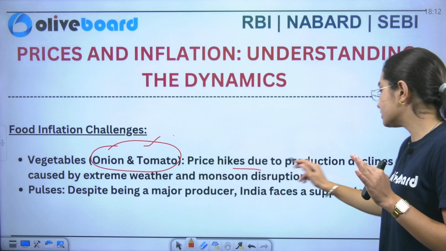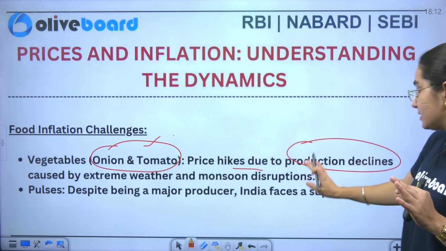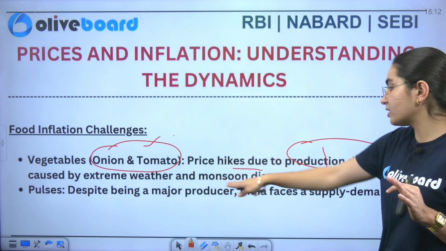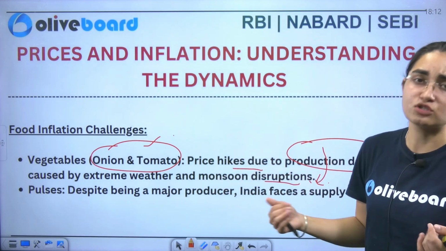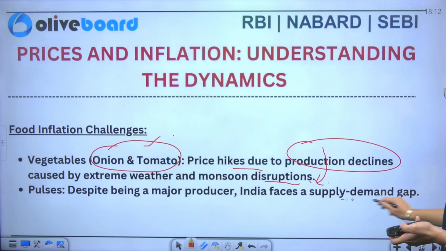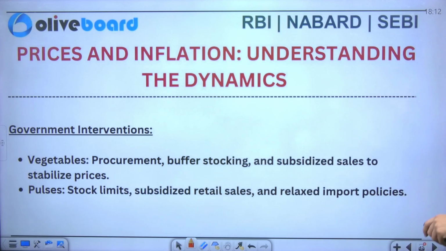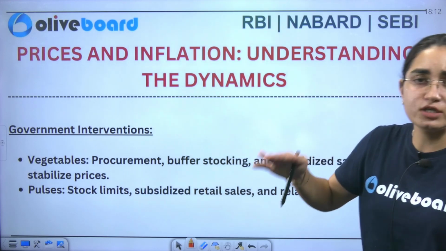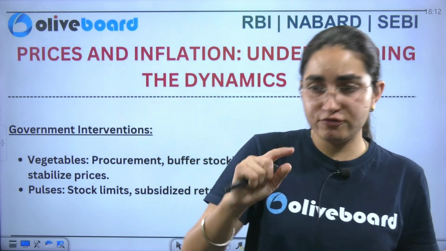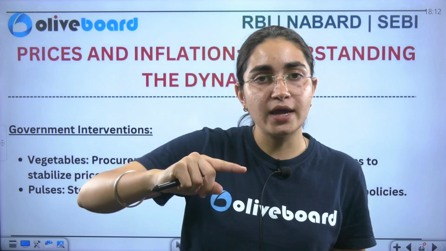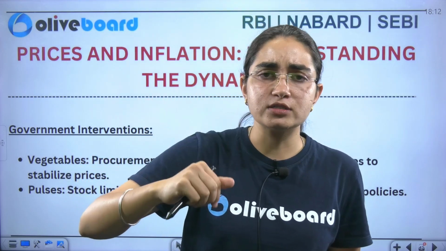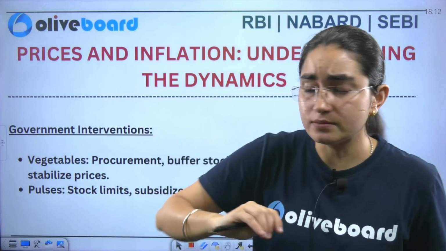So this is the situation here. So price has hiked due to production decline, and if I talk about the reasons, the reasons that have been given are extreme weather and monsoon disruption. This is the case of every year. Next, you have pulses. So despite being a major producer, India faces a demand-supply gap, which is the case here. And if I talk about the volatility of prices, that is entirely dependent upon your demand and supply also. So if there is a mismatch between demand and supply, of course your prices will be affected. And if both are matched, which is a very hypothetical situation, your prices will be adequate.